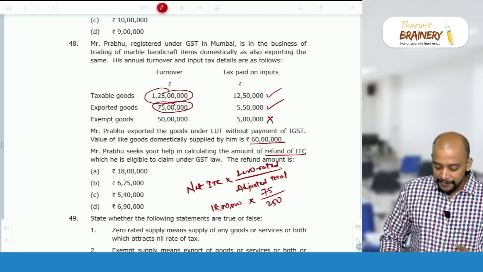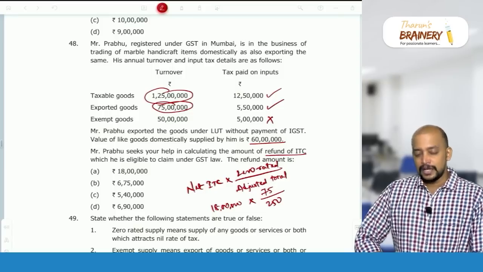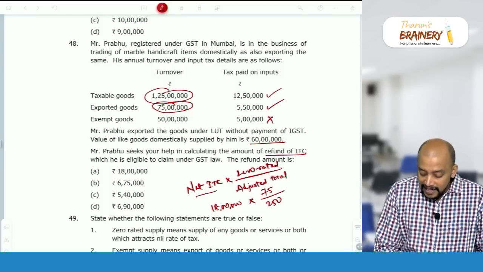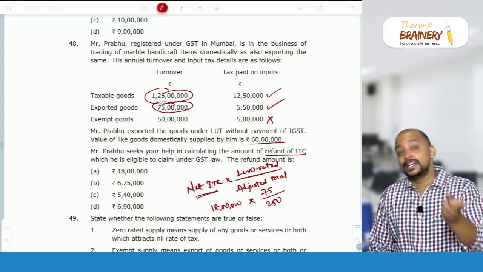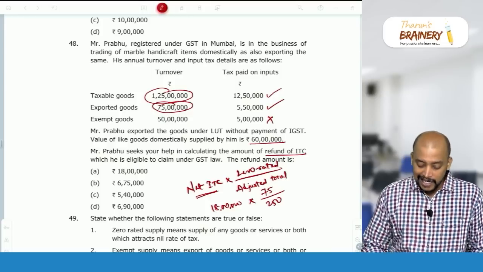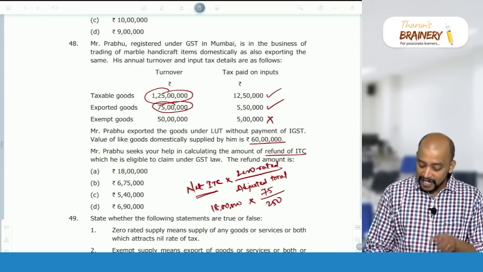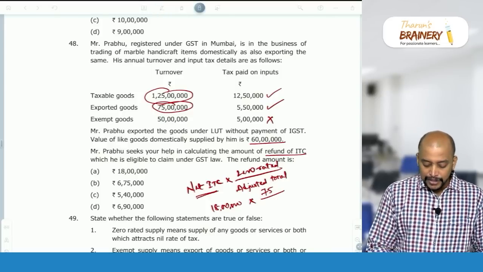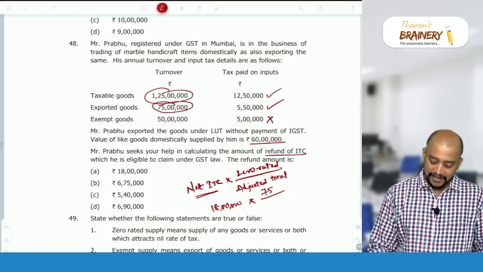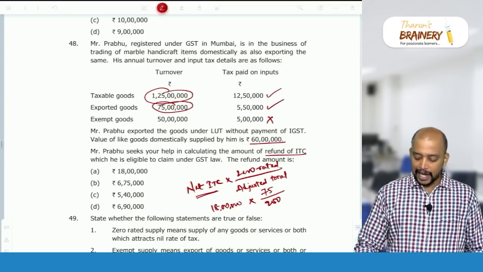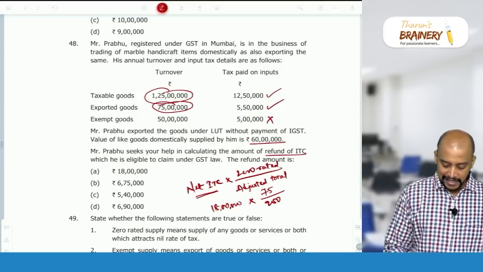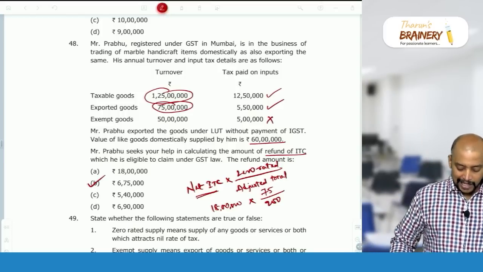But remember, when you take adjusted total turnover, you should not take exempted. Why should you not take exempted? Because this net ITC pertains to only taxable supplies or exports. So therefore, in the denominator we should not take exempted. That is a mistake we make, and we end up with the wrong answer, so be careful. What should be taken? Total 200, 125 plus 75, 200 should be taken. So 18 lakhs into 75 divided by 200, that will be 6 lakh 75,000 as the answer.